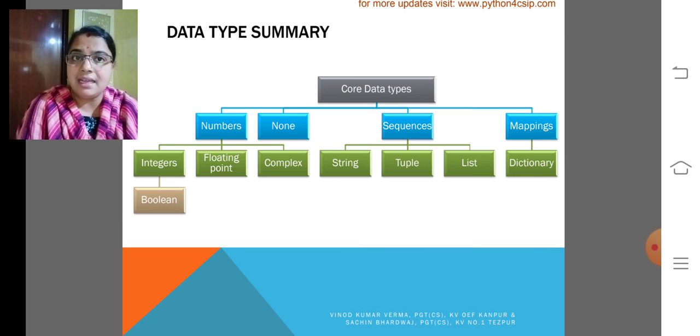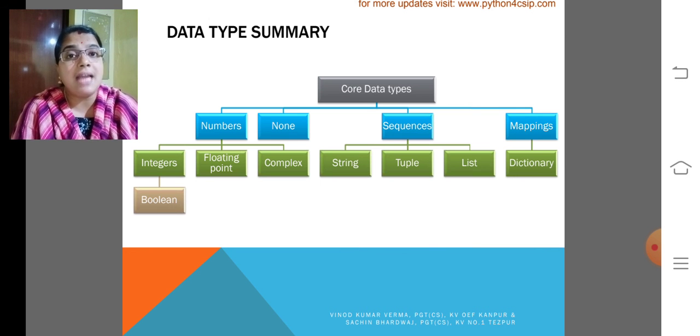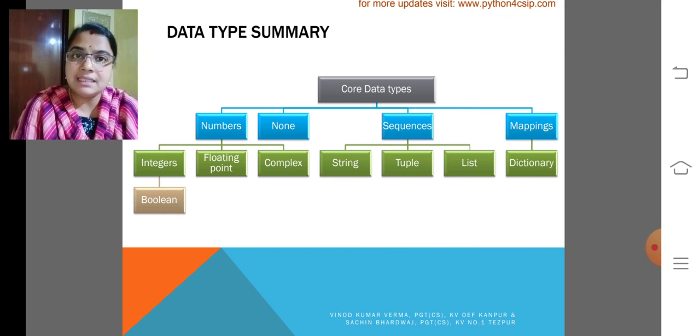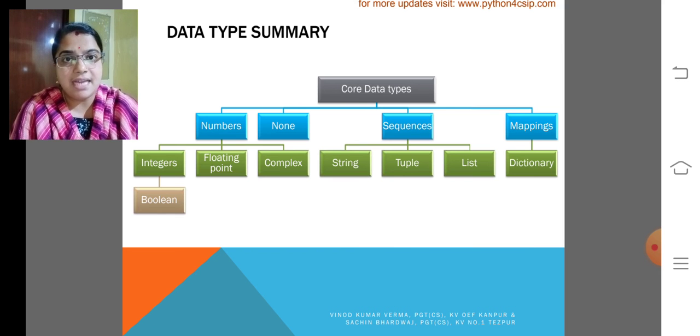I think you are all clear about how the data types are categorized into several subtypes. We will discuss more about the data types and their uses in the upcoming modules.